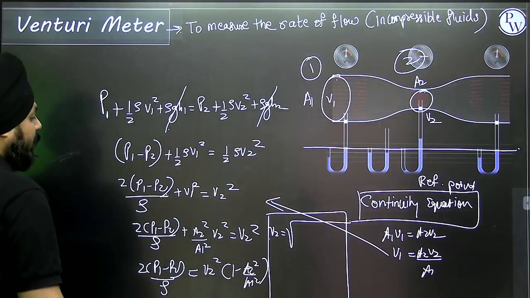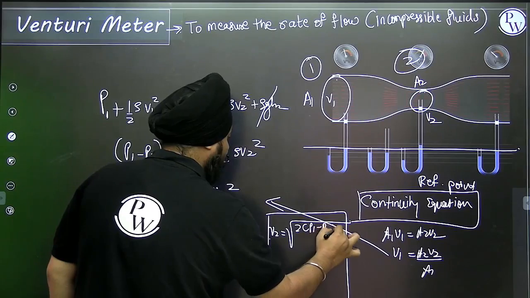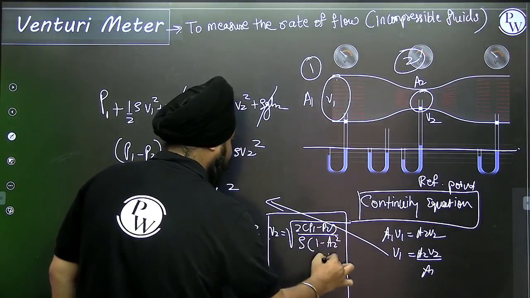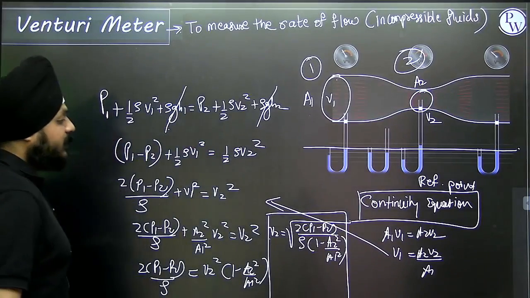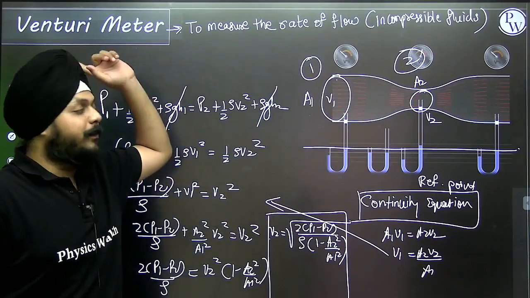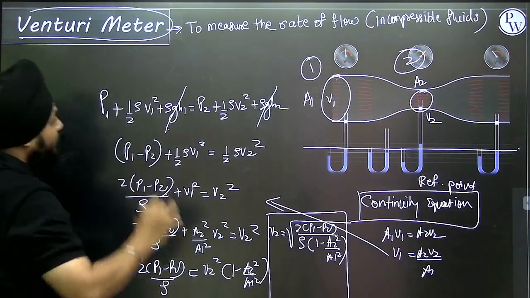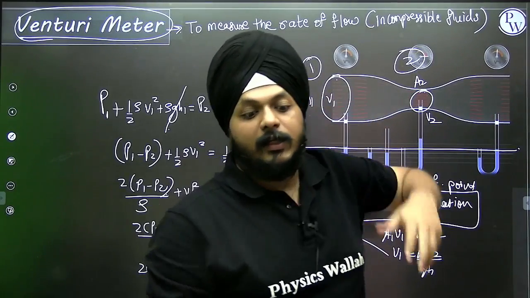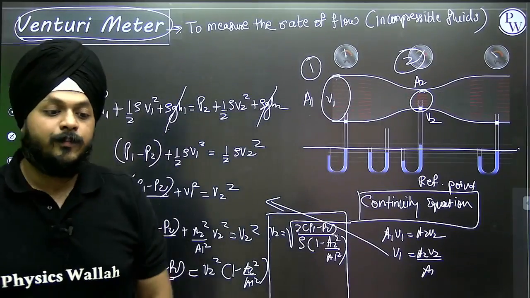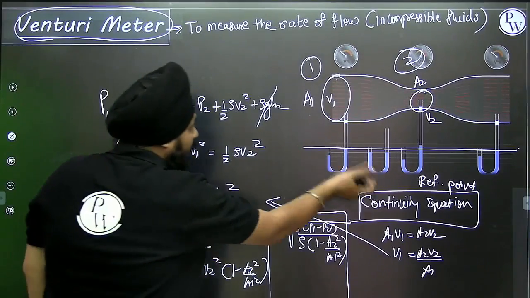So V2 is the square root of 2 (P1 minus P2) by rho times 1 minus A2 square by A1 square. This is the velocity of the fluid at this point using the Bernoulli's equation, by means of the device known as venturimeter, which is one of the applications of the Bernoulli's equation. So this is how the Bernoulli's equation is applied with respect to the reference point.